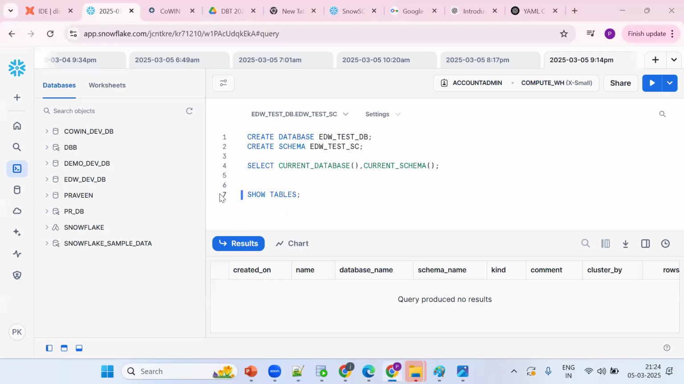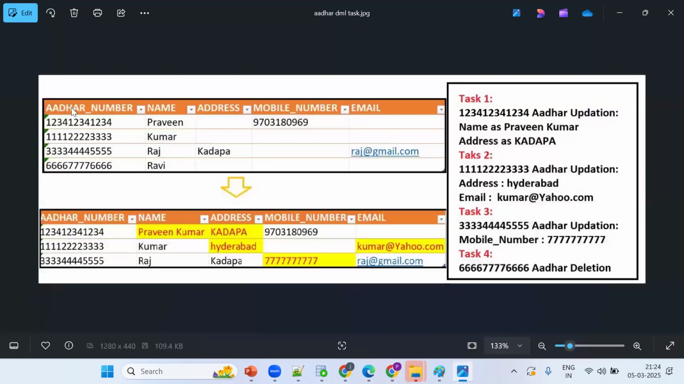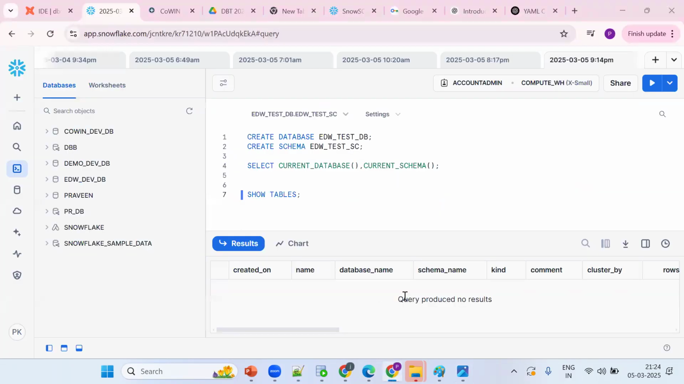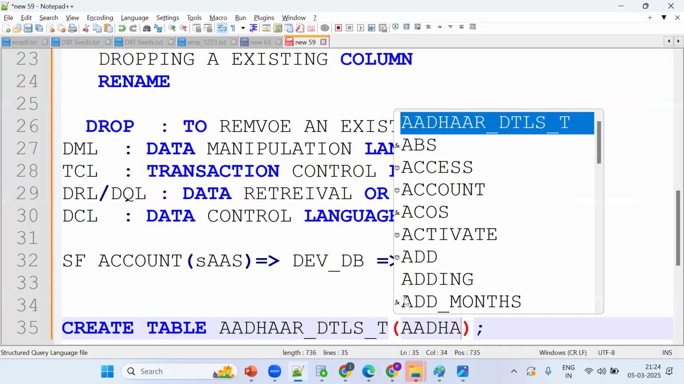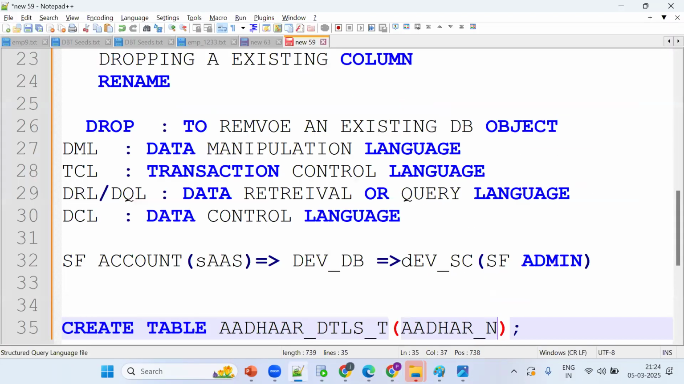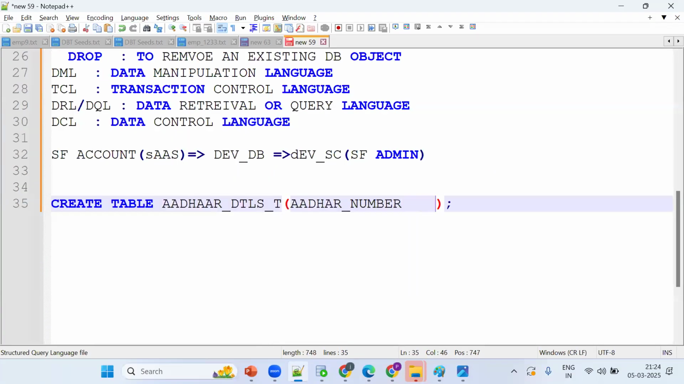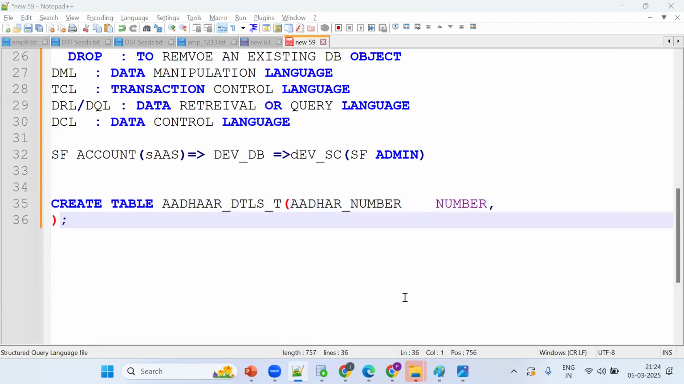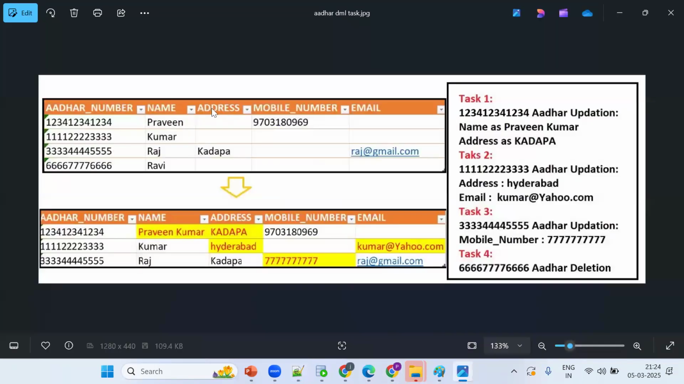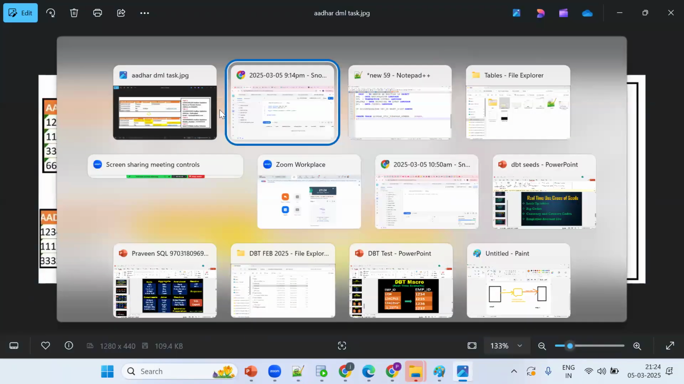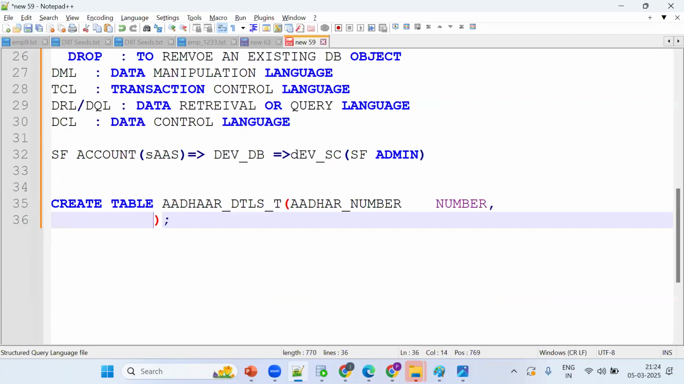Now my table name is given. What's the column name? Aadhaar number, what data type? It's a number data type. Same thing. Next column is name and address. What is the data type for name? It's a varchar.